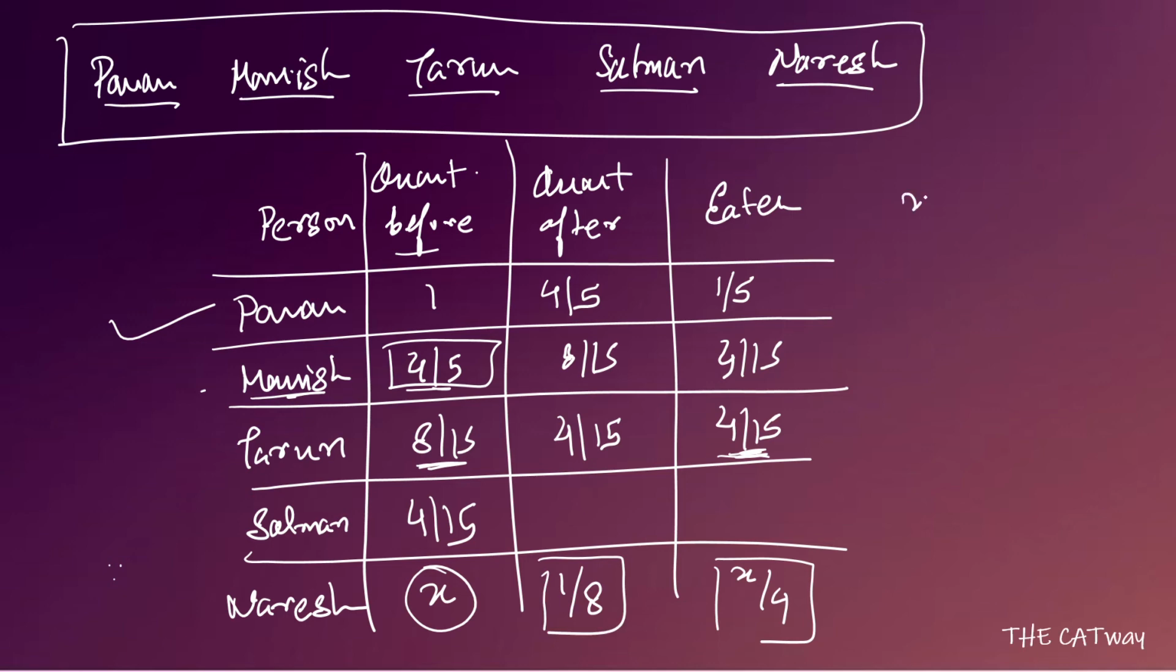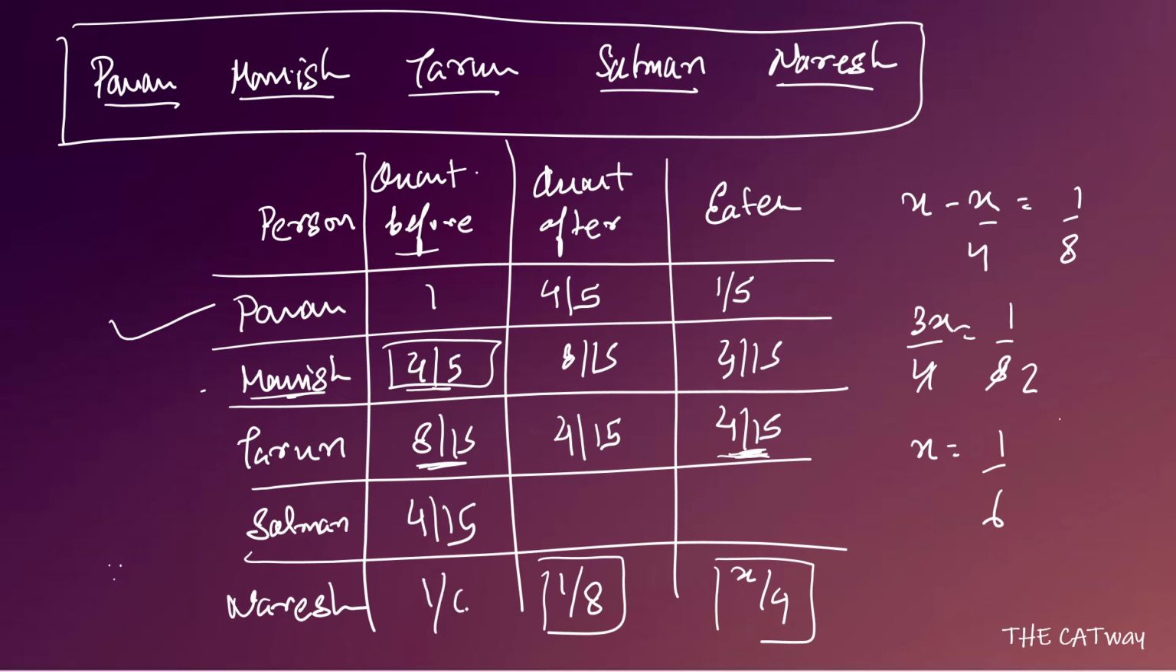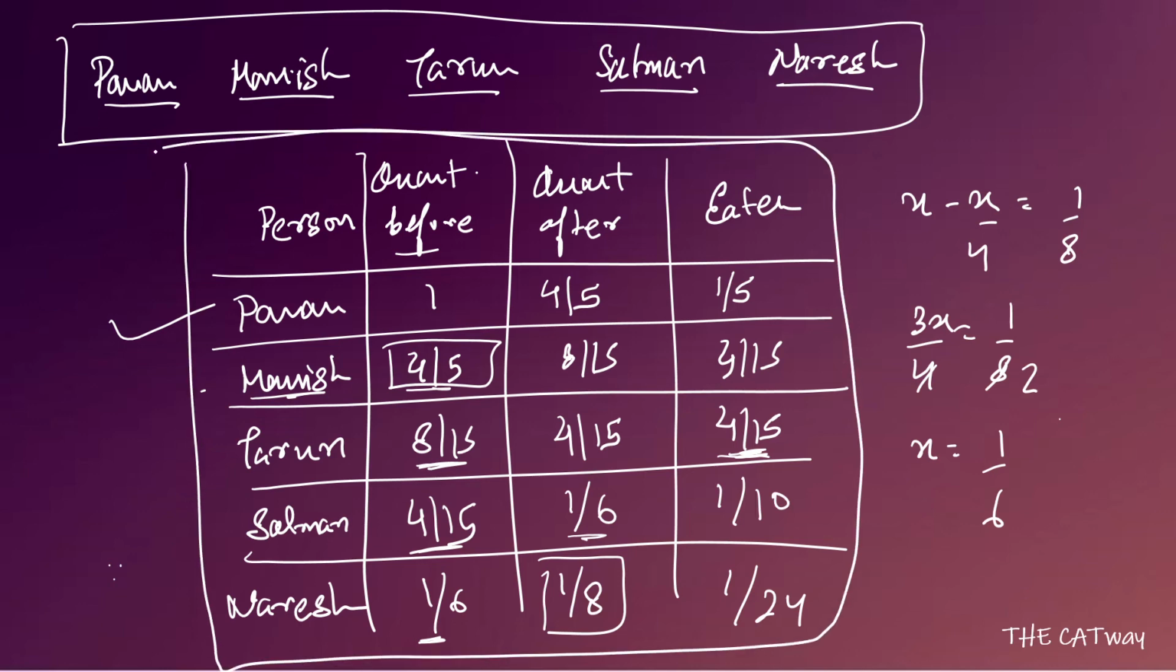So from x, if x by 4 was eaten, the remaining portion was 1 by 8. From here we get that 3x by 4 is equal to 1 by 8, and so x is equal to 1 by 6. So if x is equal to 1 by 6, the portion eaten is going to be 1 by 24. And 1 by 6 was the quantity before Naresh started eating, that means 1 by 6 is the quantity that was remaining after Salman had eaten. So if Salman started with 4 by 15 and ended with 1 by 6, the quantity which he ate is going to be 1 by 10. From this we have found out what part each person ate and the order of the eating. Now we can move towards the questions.